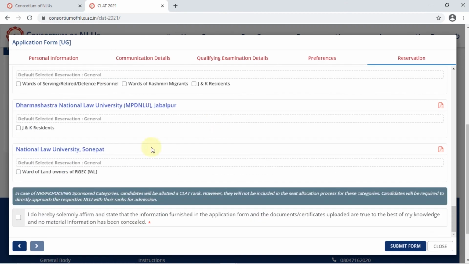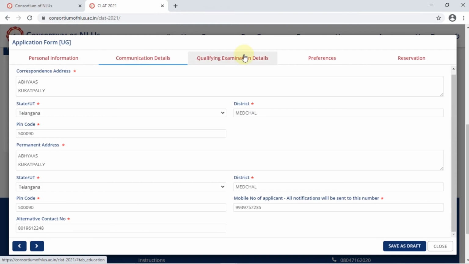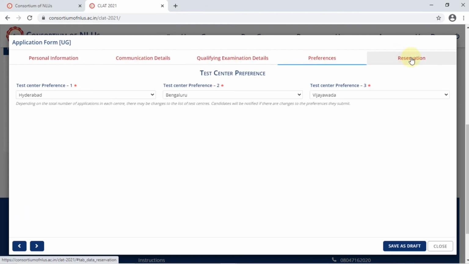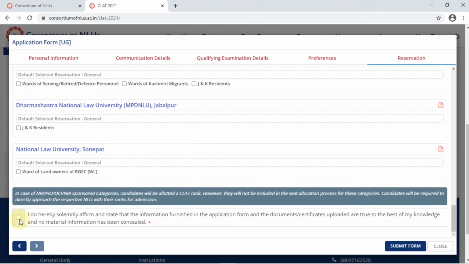So finally, you have this option where you click, I do hereby affirm that everything is correct. Probably you can go through all the details once again to see if everything that you have filled in is absolutely correct, right? And then once your preference reservation is also done, you click this checkbox and then hit submit, right?